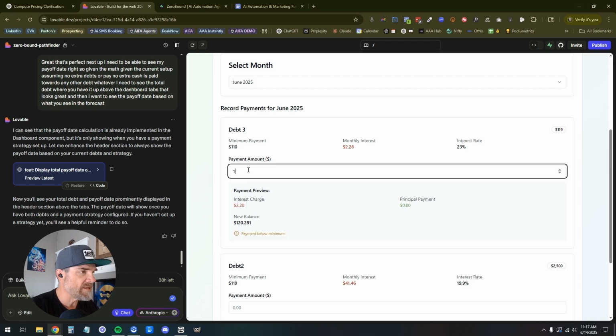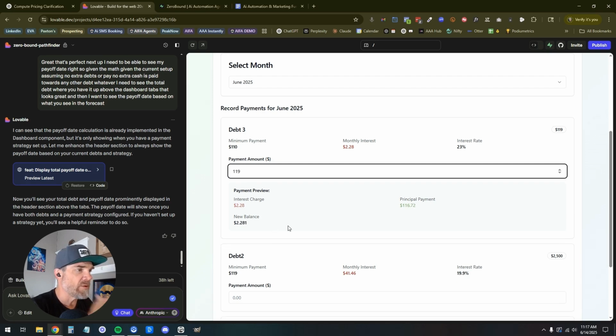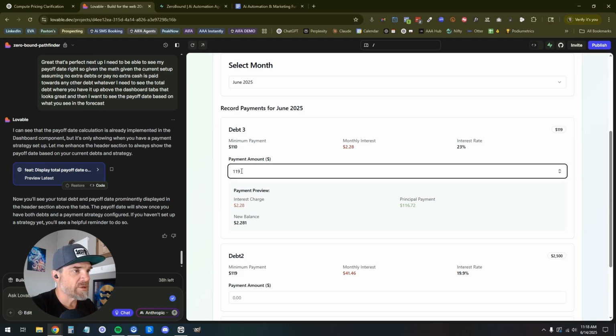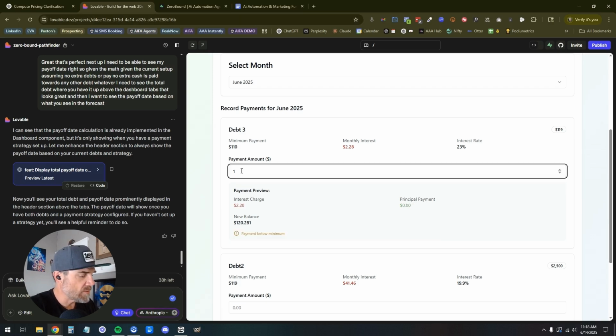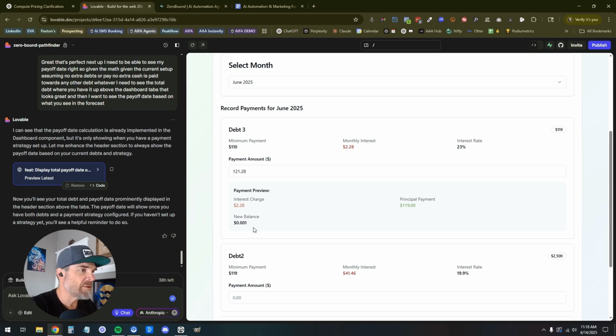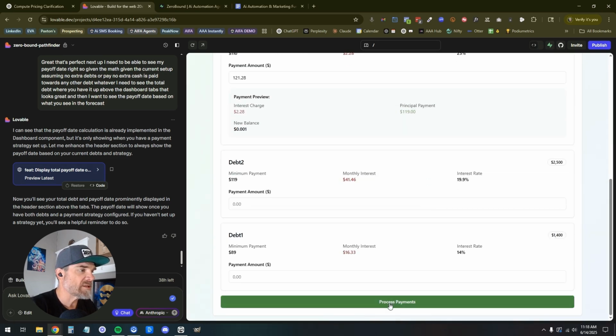If I go to 119, new balance 221, 116, I'm not sure. Interest charge 119 plus 228. So 119, 121, 28, 121, 28. New balance 0.001. Perfect. Let's go ahead and save that. Process payments.